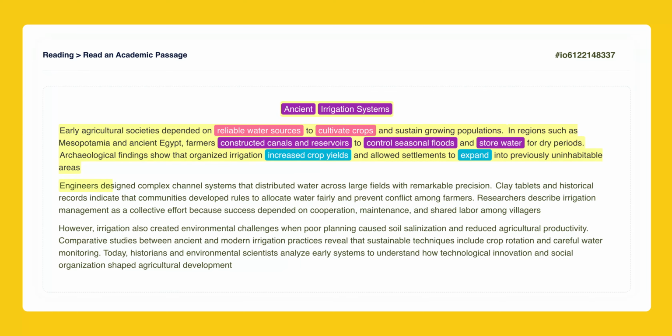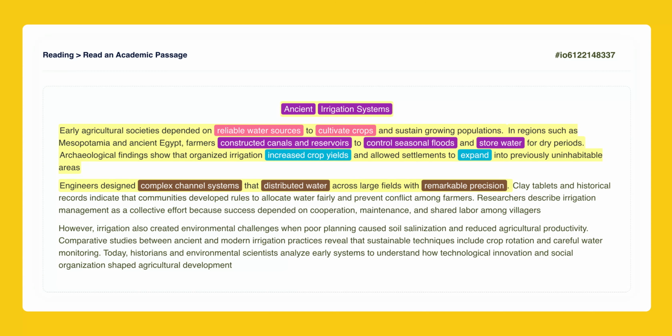Engineers designed complex channel systems that distributed water across large fields with remarkable precision. Now we move to the technical aspect. The text mentions complex channel systems, which highlights the difficulty and skill involved. It notes that these systems distributed water with remarkable precision. This emphasizes that the ancient engineers were very skilled and exact in their work.